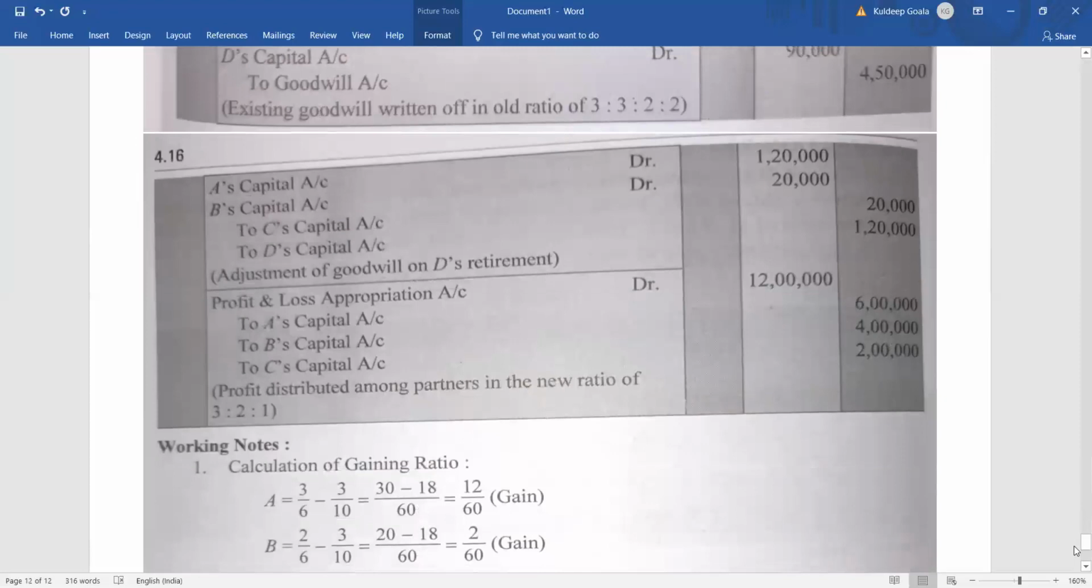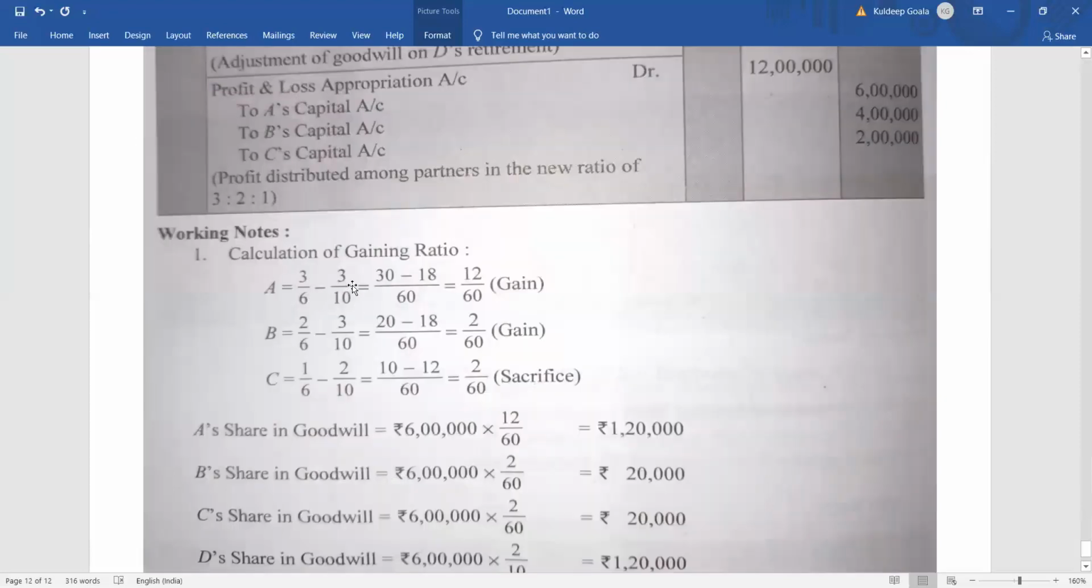In case of A, A was having new ratio 3 by 6, old ratio 3 by 10. So A is having a gain of 2 by 60. In case of B, B was having new ratio 2 by 6, old ratio was 3 by 10. So again, B is also gaining 2 by 60.